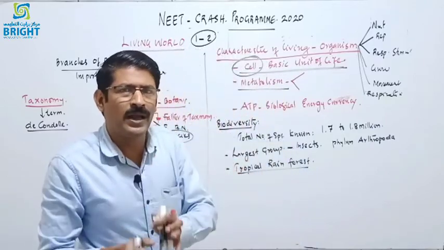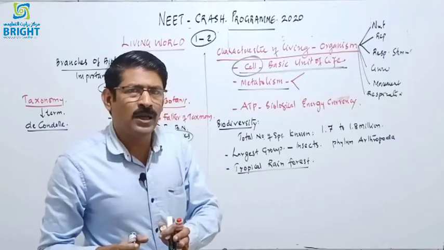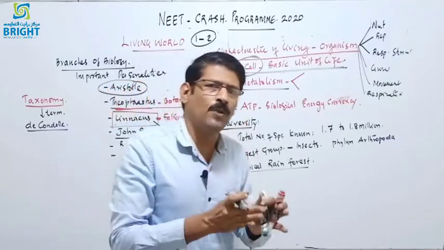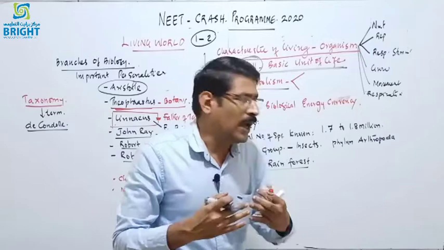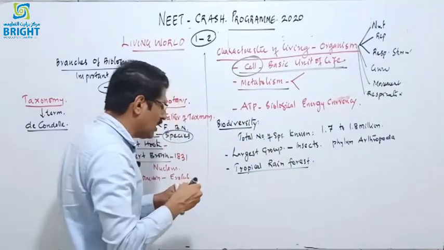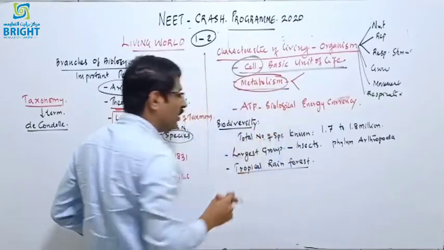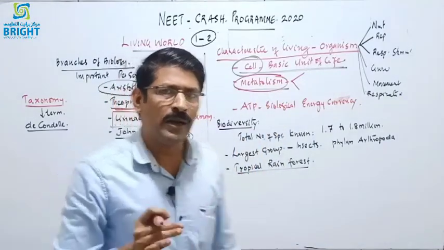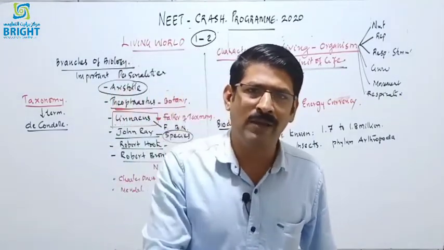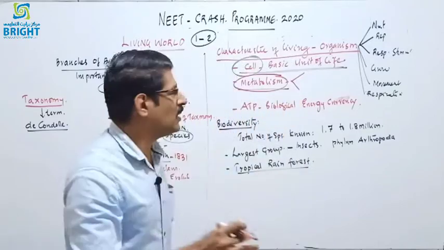The different chemical reactions and enzymatic processes that take place in the cytoplasm make the cell alive. So the important characteristic feature of a cell is that it undertakes metabolism.